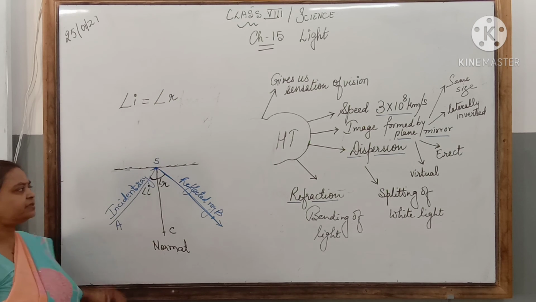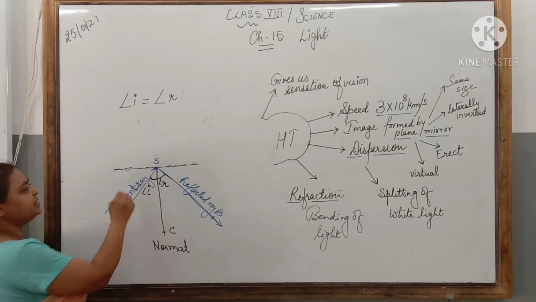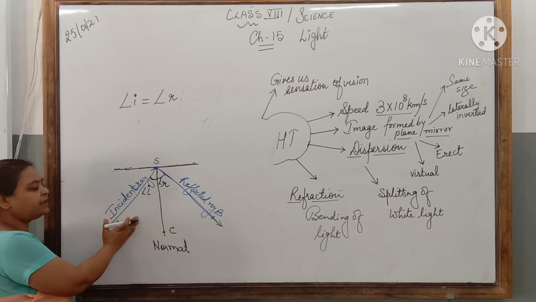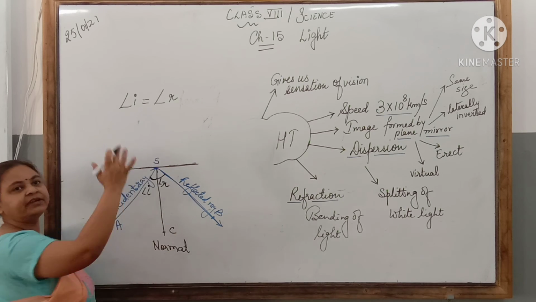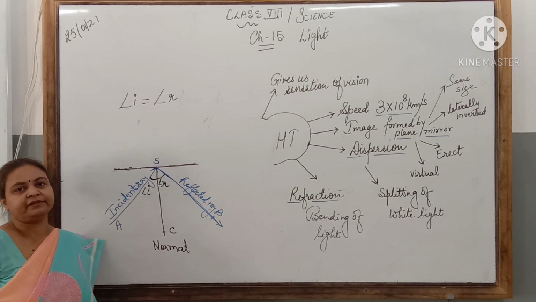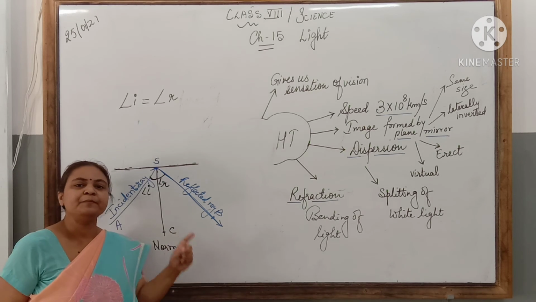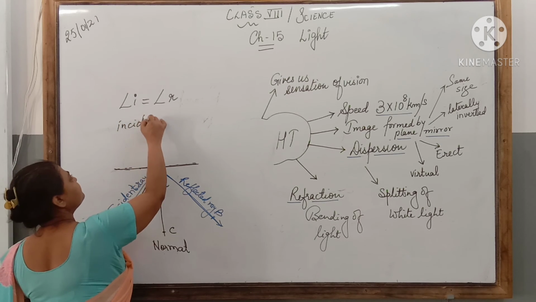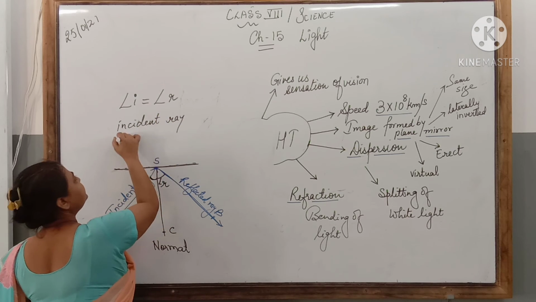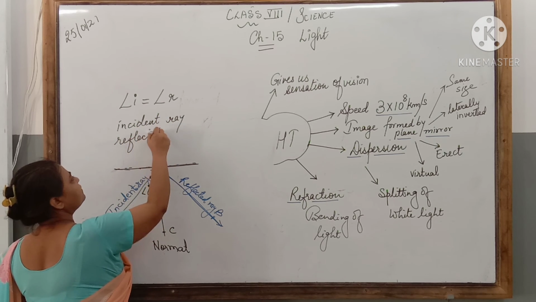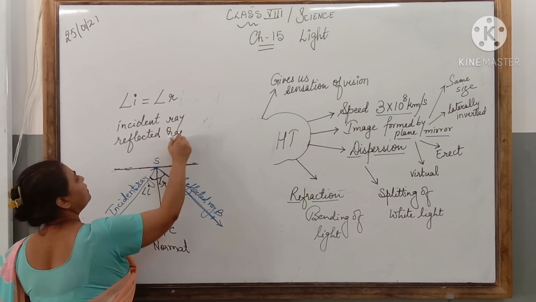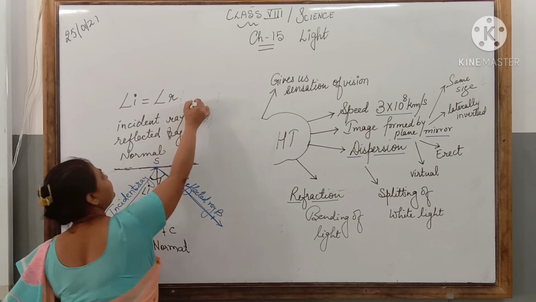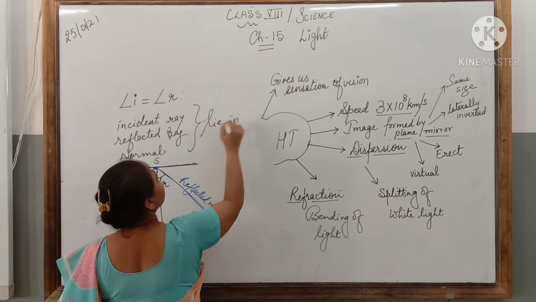Another thing, now this is a plane surface, the mirror is this side, and all three rays, the incident ray, the normal and the reflected ray, are on the same side of the mirror. That means they lie in the same plane. So the incident ray, reflected ray and the normal all three lie in the same plane.